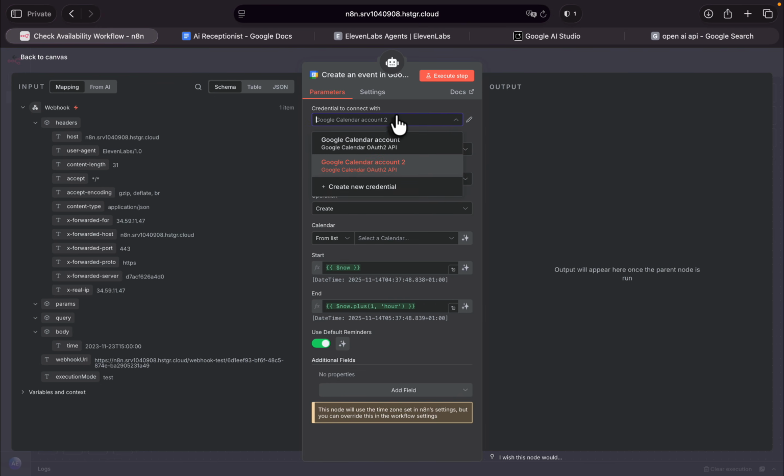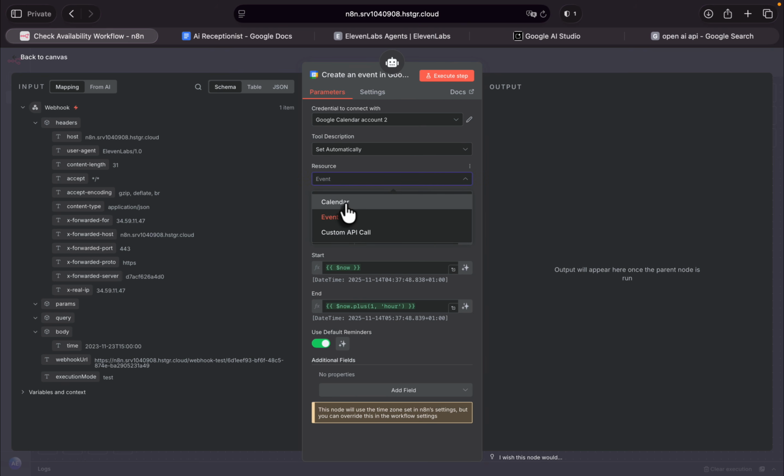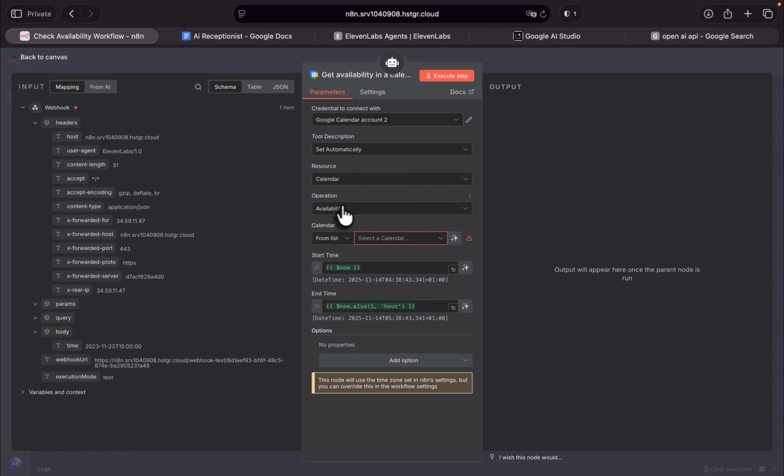After setting up your Google credentials, you can see it in here. We have an event, and we want to check availability. Basically, make sure to change this to calendar, and we want to check the availability. And from the list, select your Gmail. This is actually my Gmail.